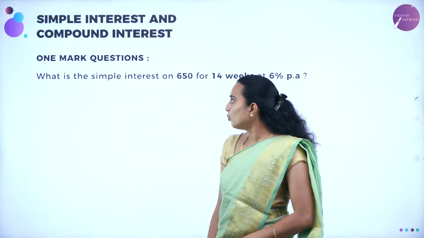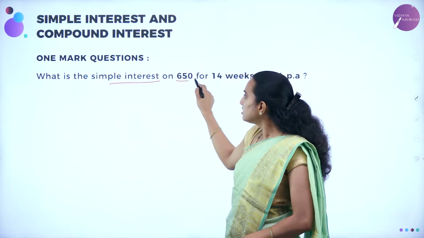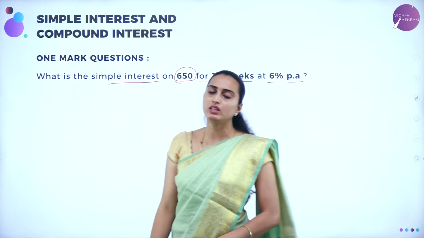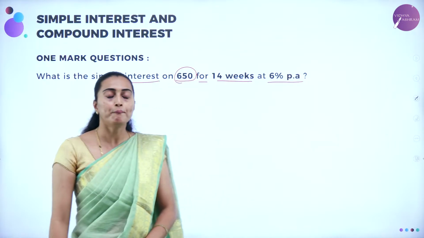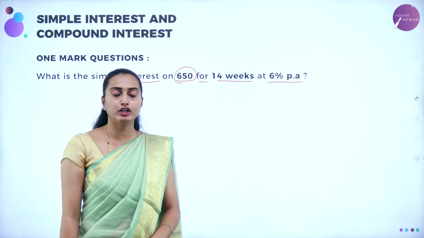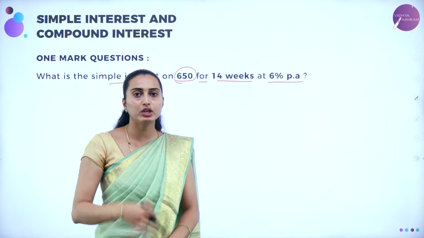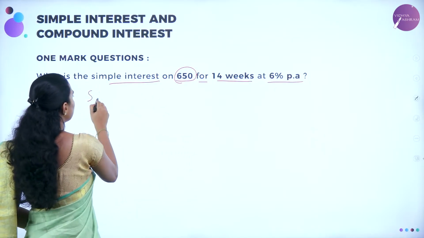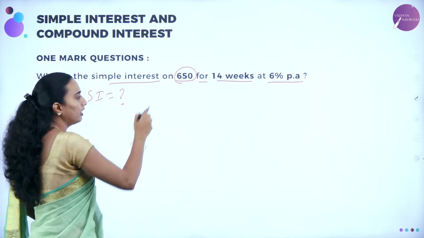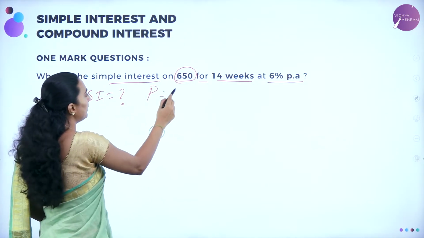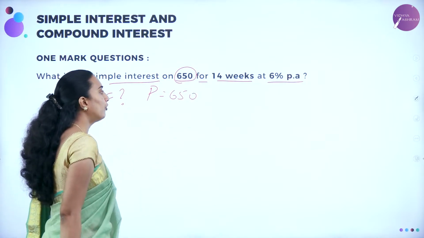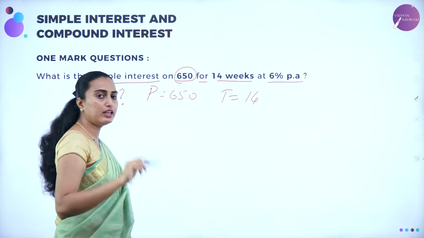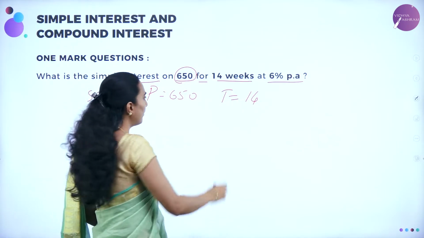What they have given: what is the simple interest on 650 for 14 weeks at 6% per annum? Now, you have to know here, how many weeks per year? 52 weeks, correct? Therefore, you need to convert it to a year. Now, let me have here simple interest as question mark. And then 650 rupees is the principal amount they have given. And 14 weeks is the time duration. Now I am going to convert it per year. You are going to have 14 weeks divided by 52.